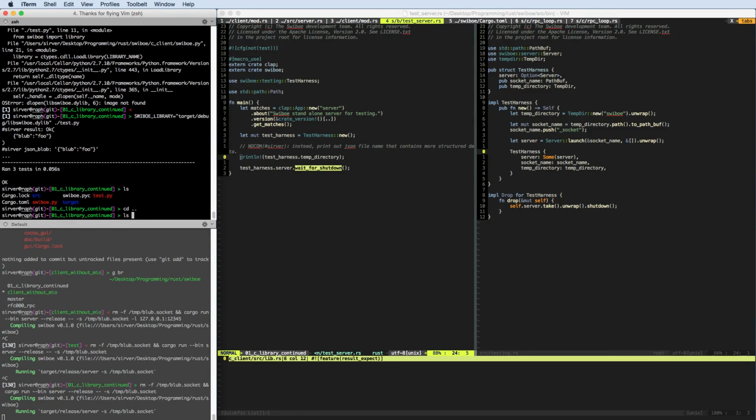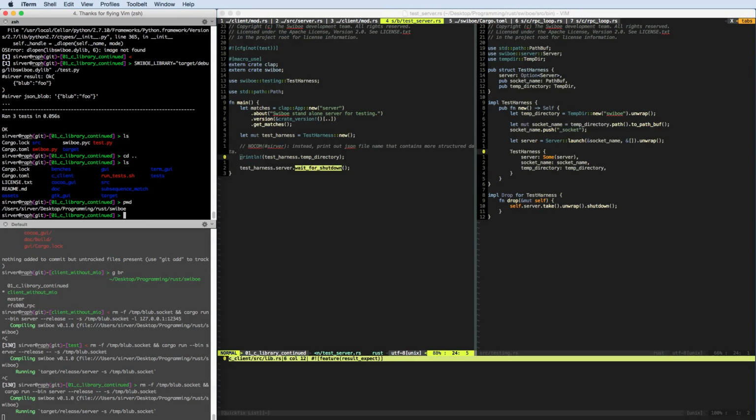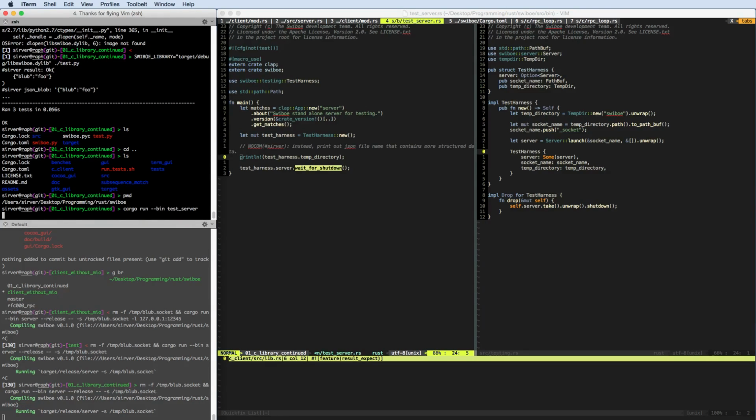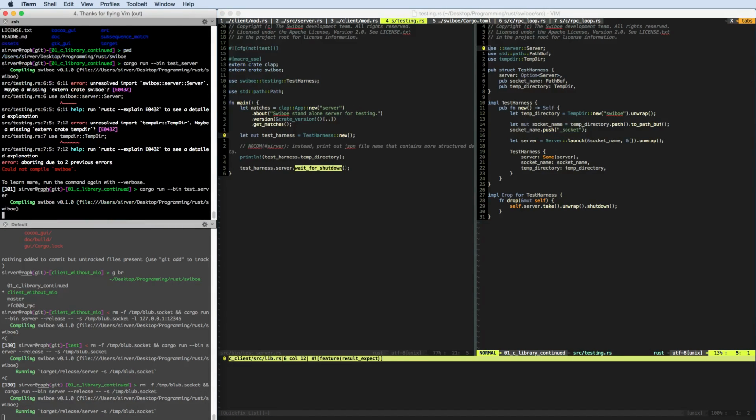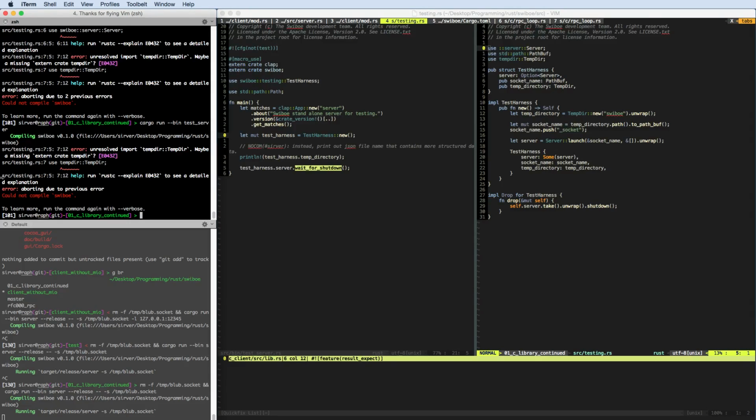And if we now go back to Swiboe, here we should be able to run it like so, test server. And it is unhappy because the testing.rs is actually different, right? That should be looking like this, I think. And we need extern create temp dir.